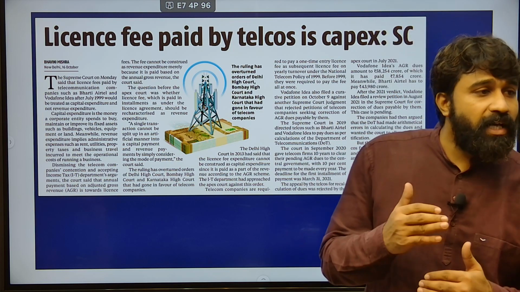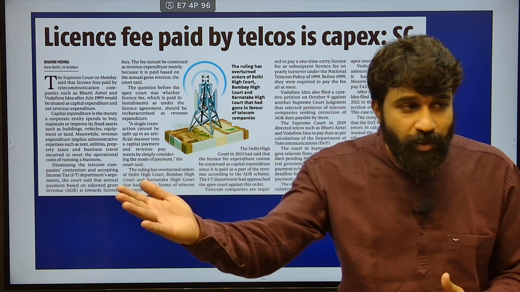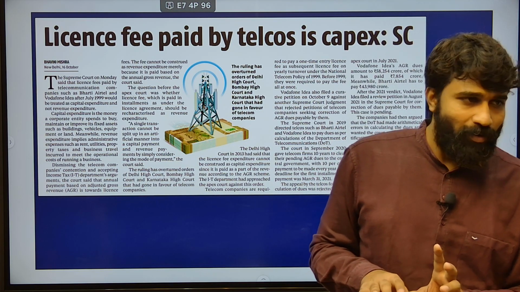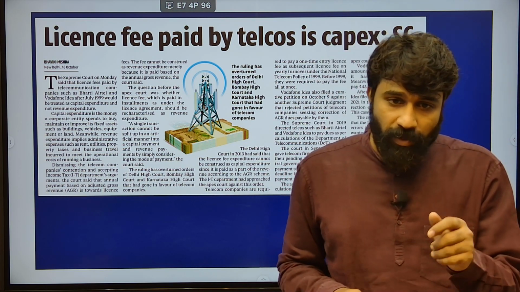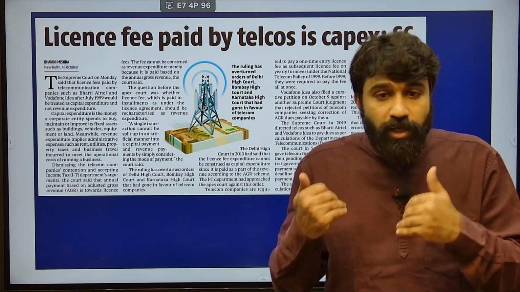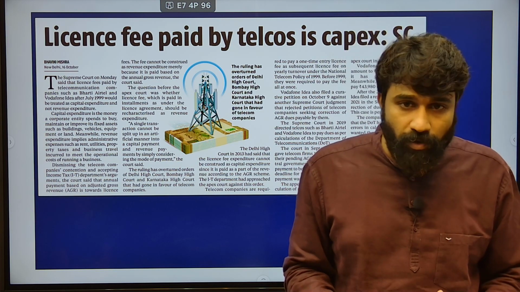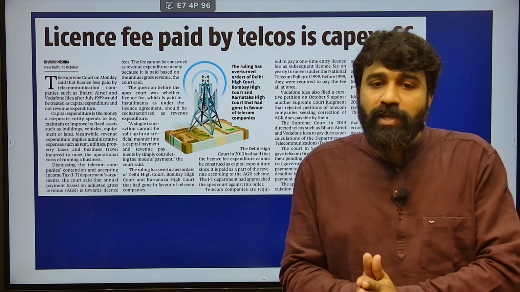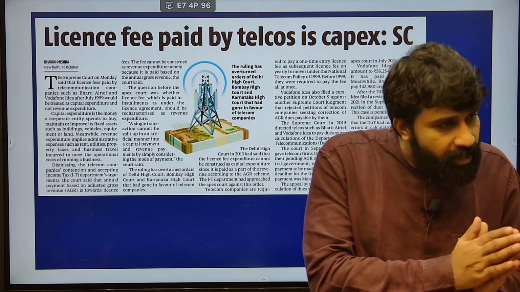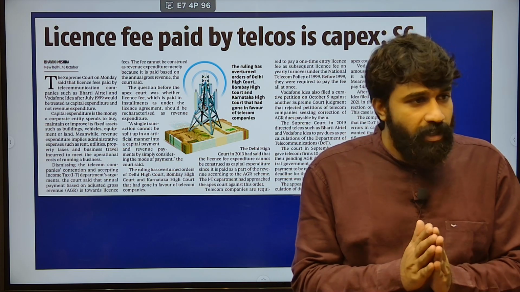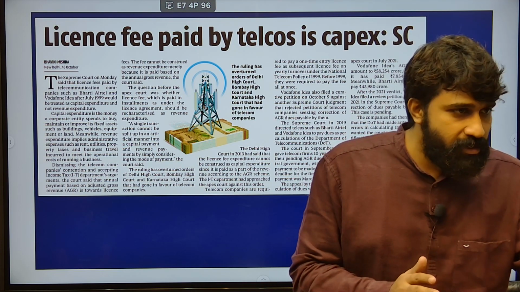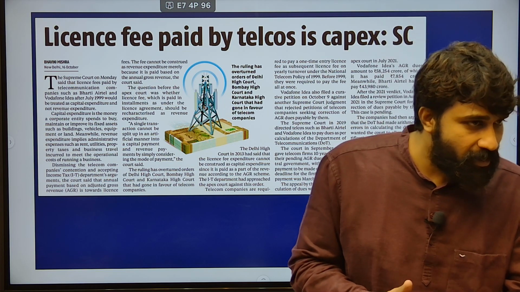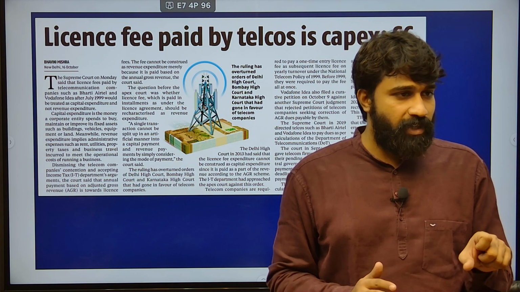So, what should be the actual revenue that had to be paid to the government of India? The revenue is related to the license fee. Therefore, if license fee is becoming part of revenue expenditure, there is less fee collected from the telecom companies. If it is coming under capital expenditure, there will be more license fee for the government of India.